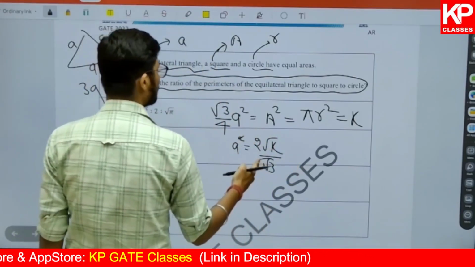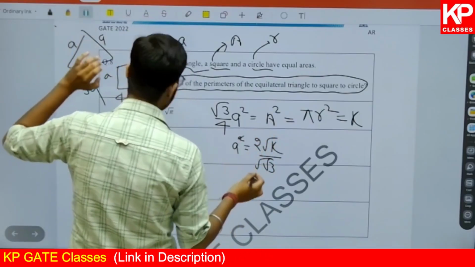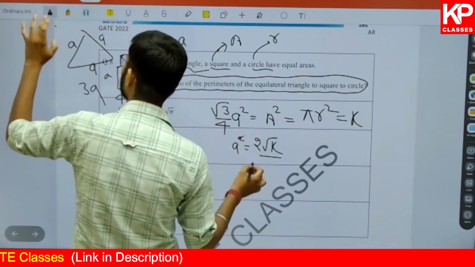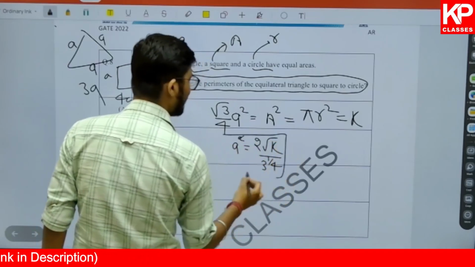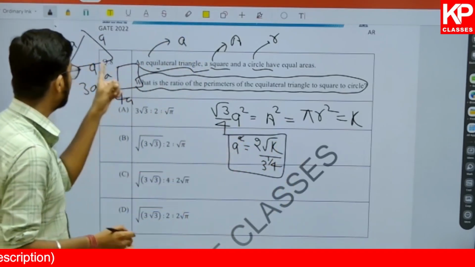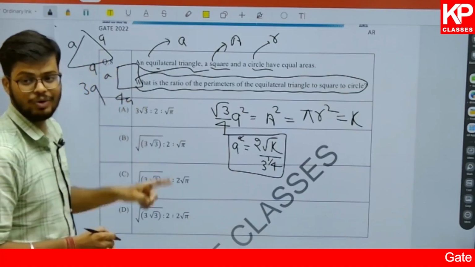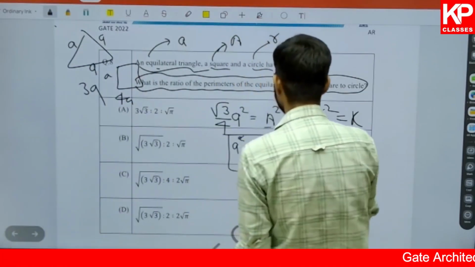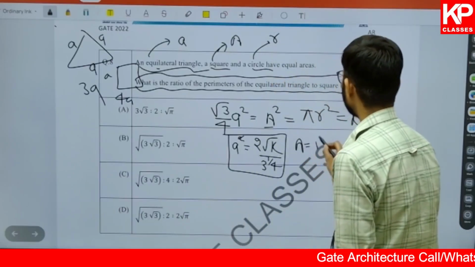Then after that, this is root 3. One root with 1 upon 2, 2 root, that means 3 to the power 1 upon 4. This is the length of the side of an equilateral triangle. That is how we find it out. Now what is A square? A square is very simple. A will be equal to root k.